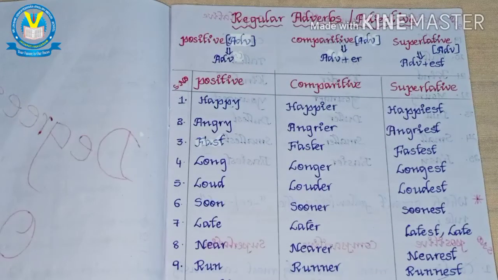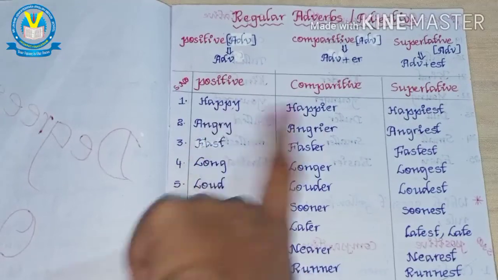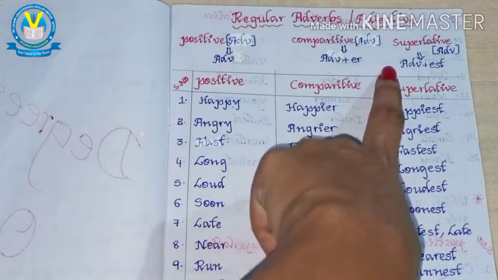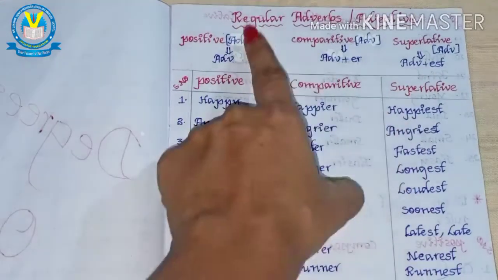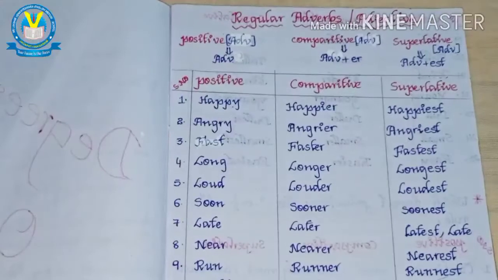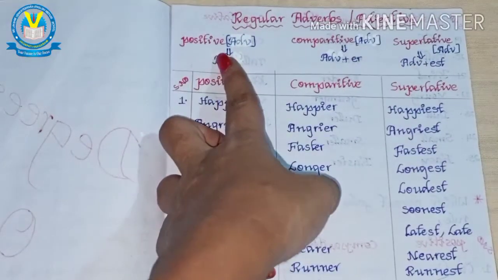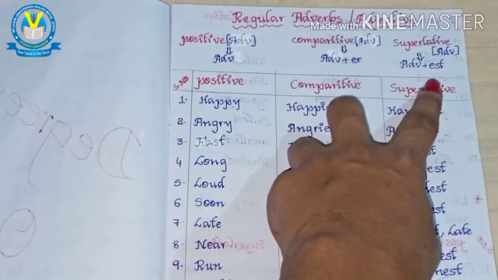Okay, and here you have some examples. Look at the picture, look at the video. For positive, for example, the first word is happy. For comparative you get happy plus er, happier. For superlative, happy plus est, happiest. These are regular words, those which follow the rule of adjective plus er, plus est.